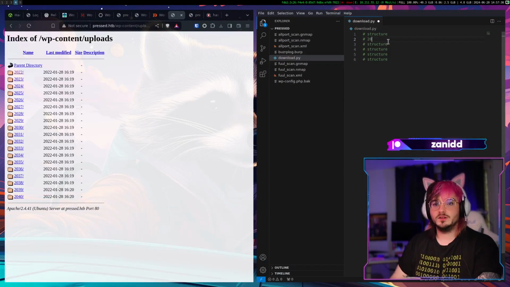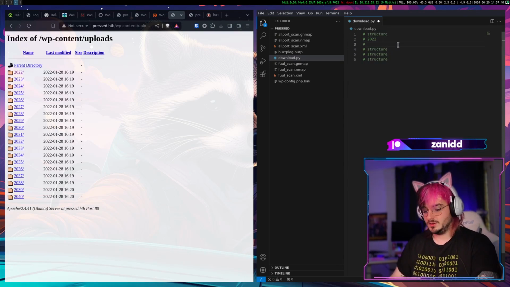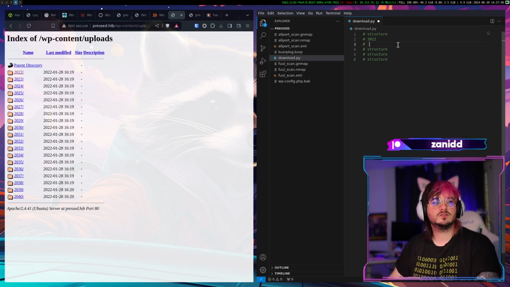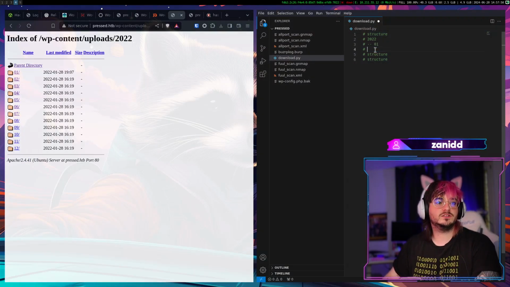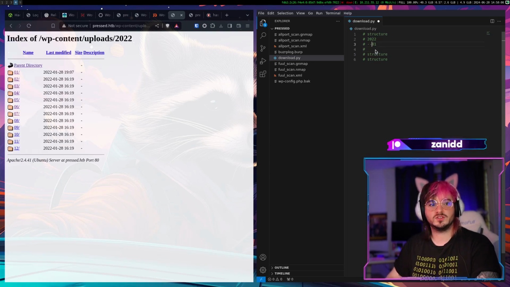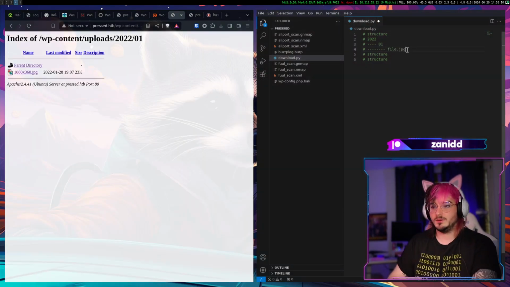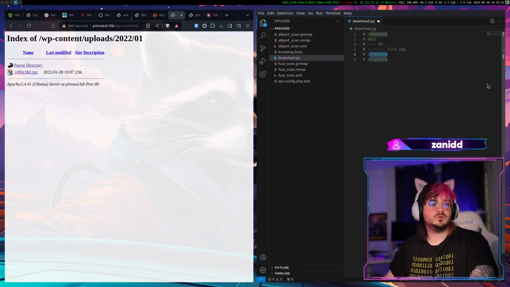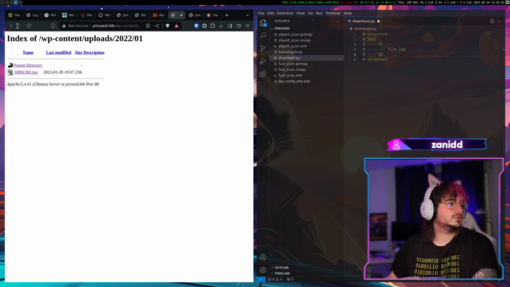We have 2022, and in there I'm just gonna do it with 3 dashes, or 2. In there we have 01, which is dash dash dash dash. I don't know if this works as I wanted to. Let's do 4 dashes and then we have 1 2 3 4. Inside this we have file pack, I'm gonna call it, and then of course we have dash dash dash dash 02